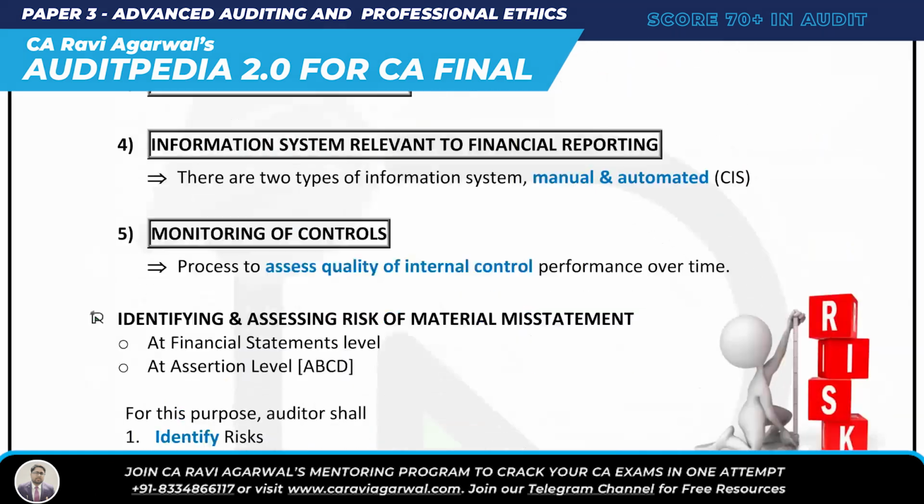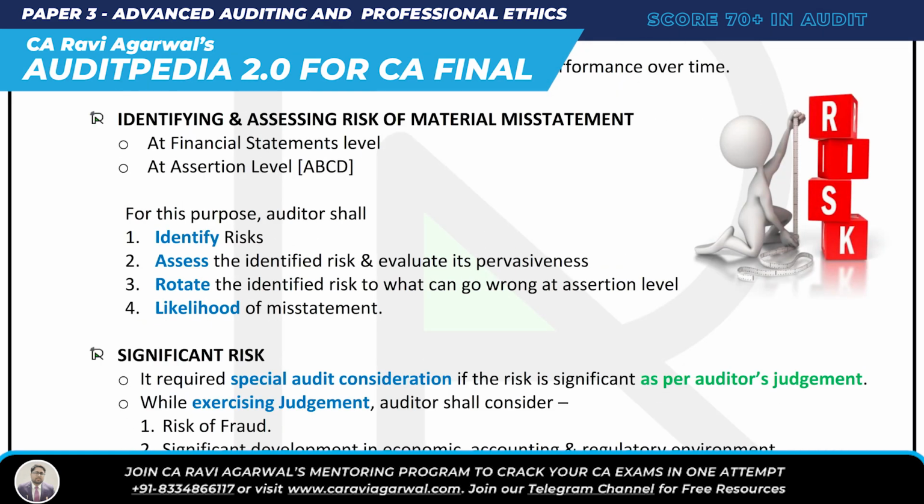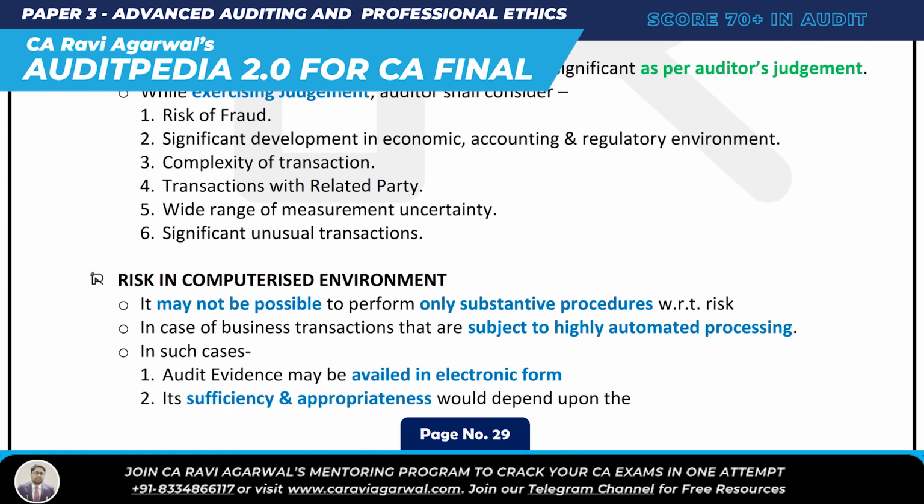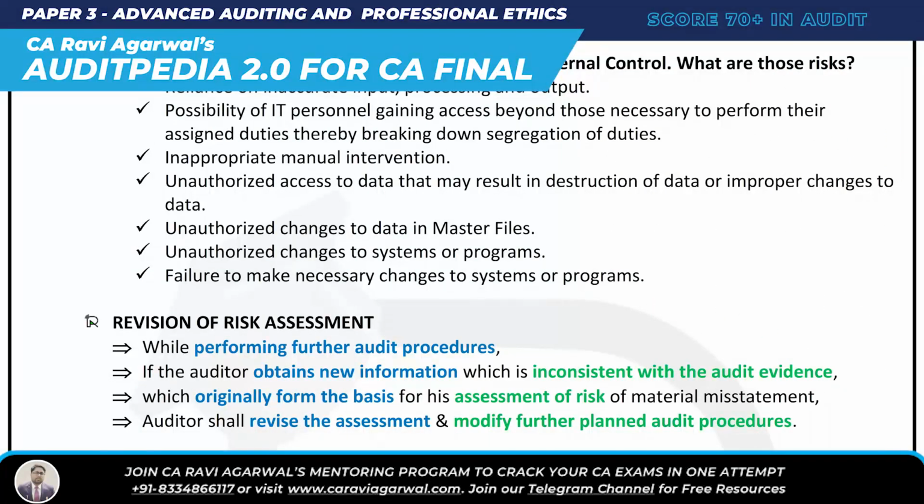Then you have to identify and assess the risk of material misstatement. That is our heading. And then significant risk. You also have to understand what the significant risks are, and you also have to check the risk in computerized environment. And then if required you have to revise your risk assessment. Okay, so let's discuss each one of them one by one.